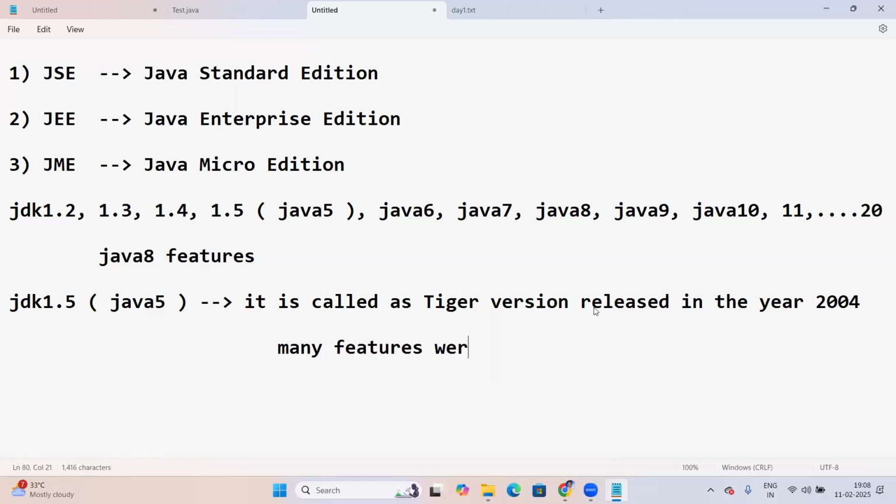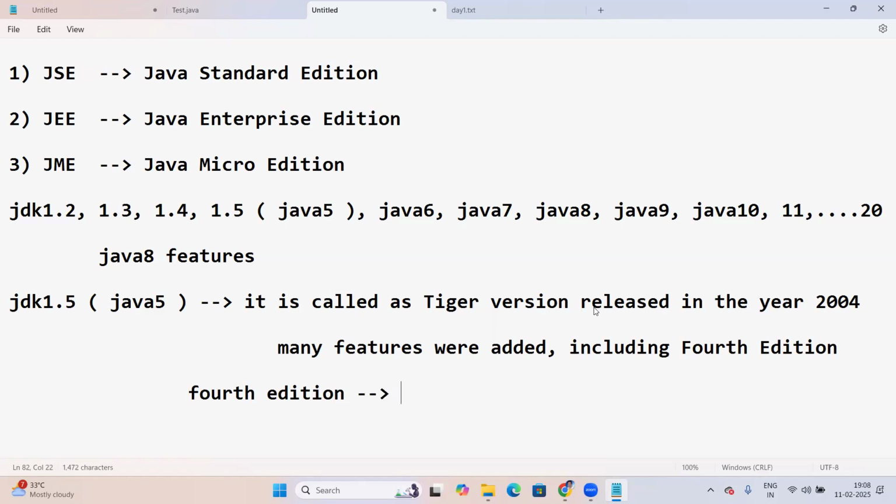In this version, many features were added, including the fourth edition. The fourth edition is JFX, which stands for Java FX.